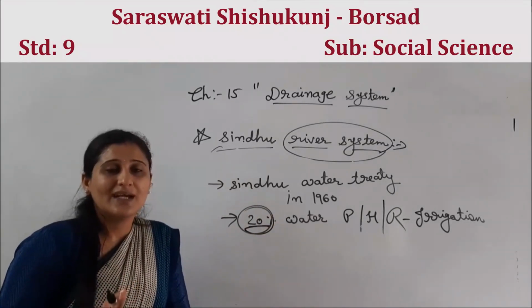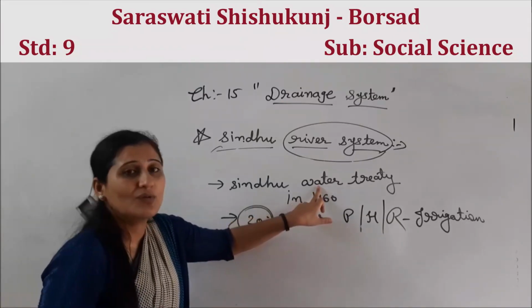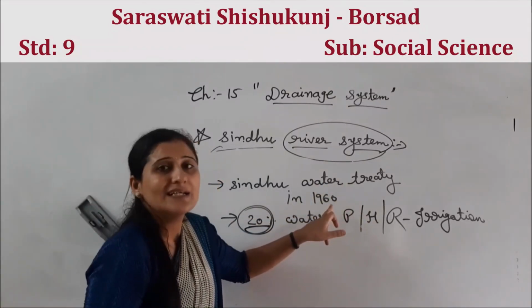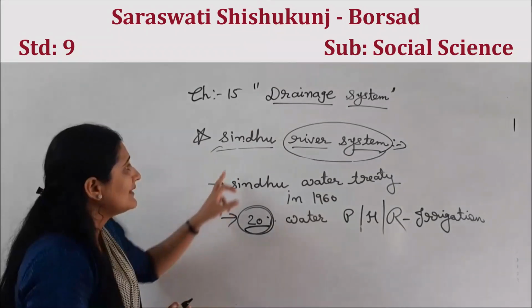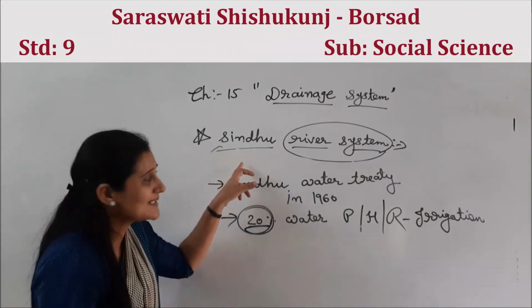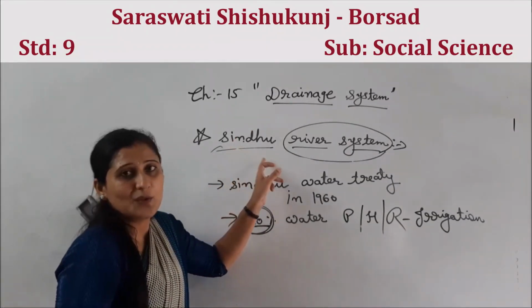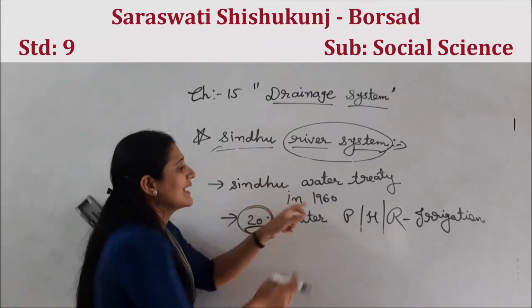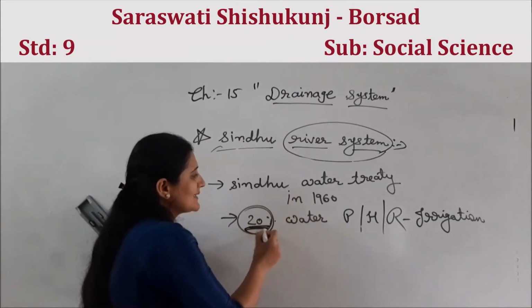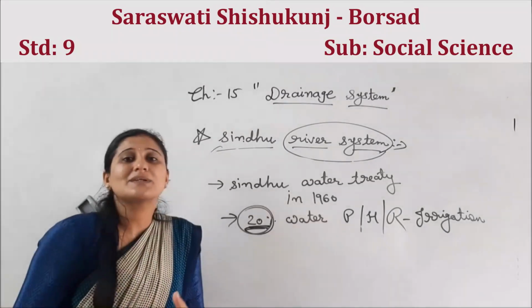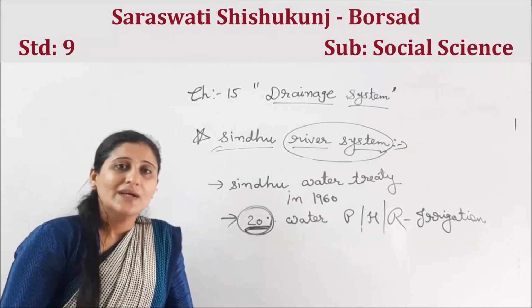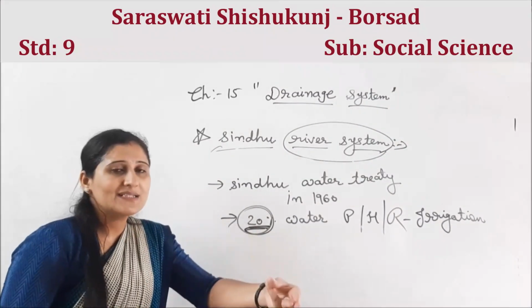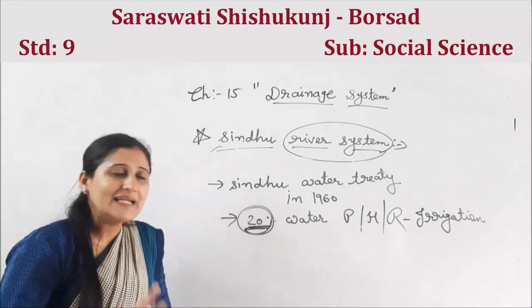Pakistani people. Right? There was an agreement called the Water Treaty in 1960. So, Sindhu is one of the longest rivers, 2,900 km long. Under the Water Treaty in 1960, 20% water we use and 80% water Pakistani people use, and 3 parts are in Pakistan and 1 part only in India.